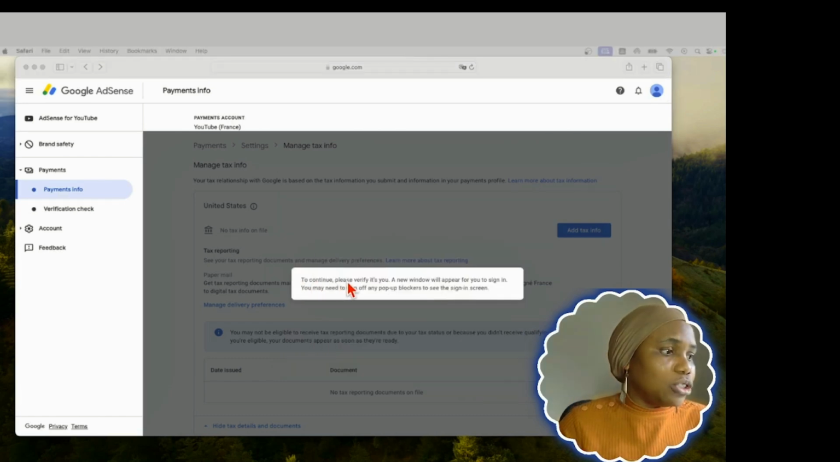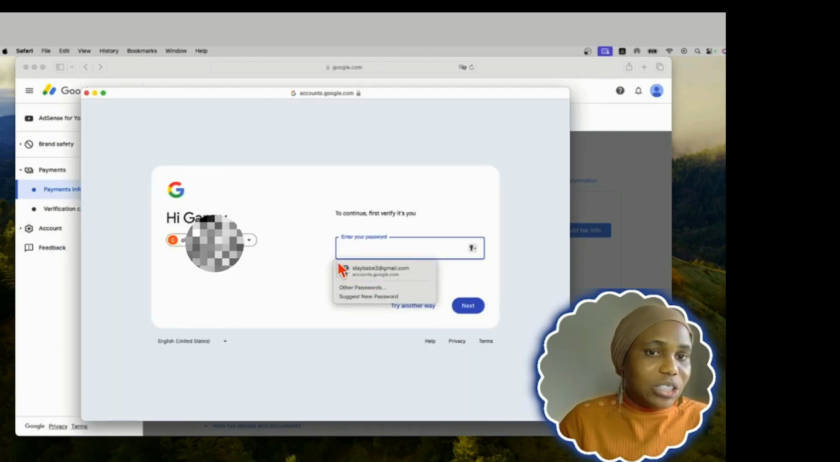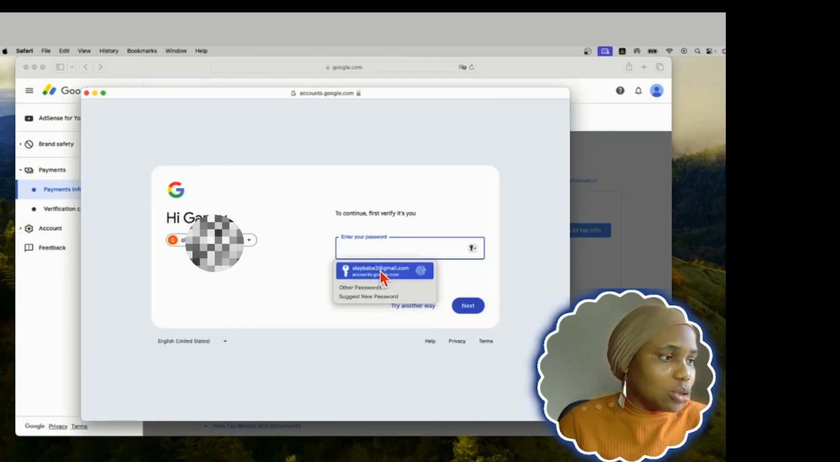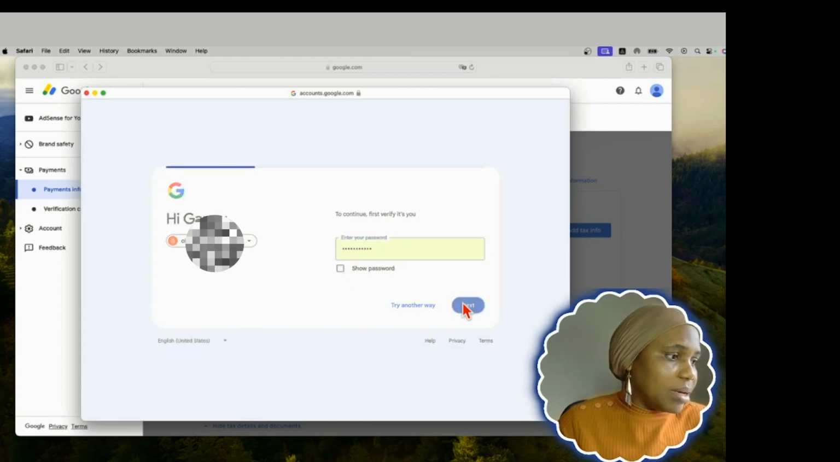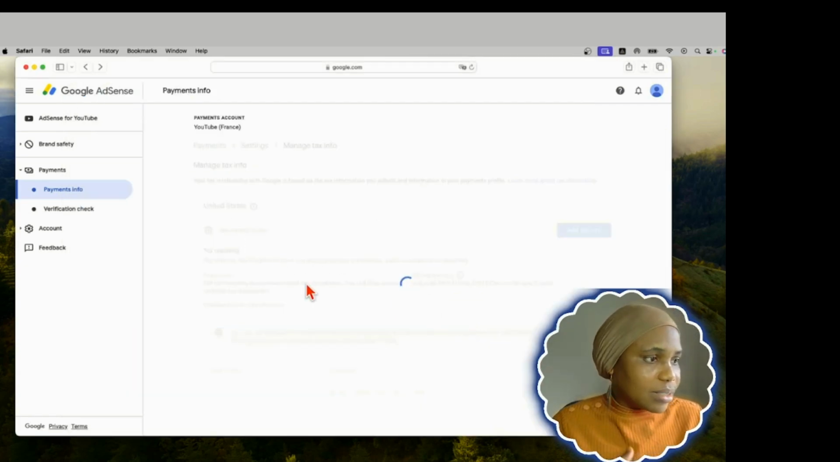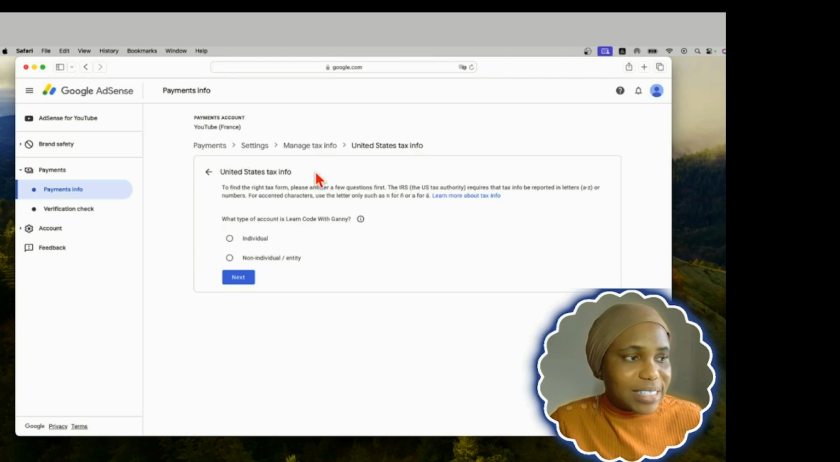It says to continue, please verify it is you. A new window will appear for you to be able to verify. So this is the new window that appeared, and it's going to ask me to verify whether it is me or not. I've verified myself, so I click on next. Once I click on next, it's going to bring me to this United States tax info.